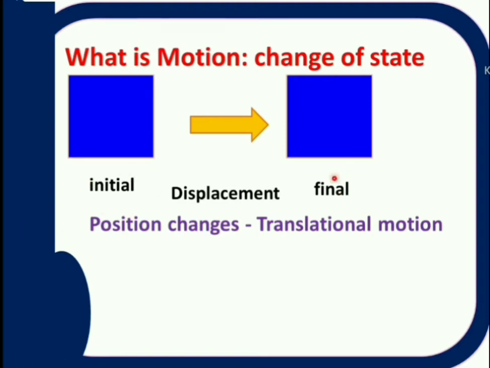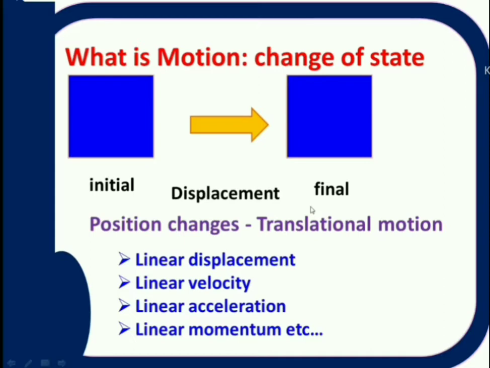So initial stage and final stage are not same. That means the state or the position of the body is changed from initial to final states. This is called translational motion. That means the position of the body is changed from one place to other.